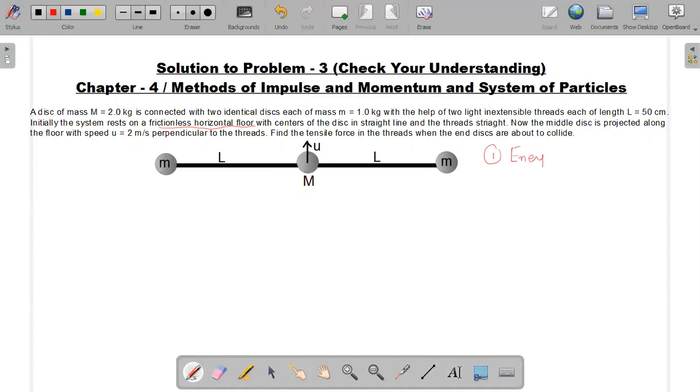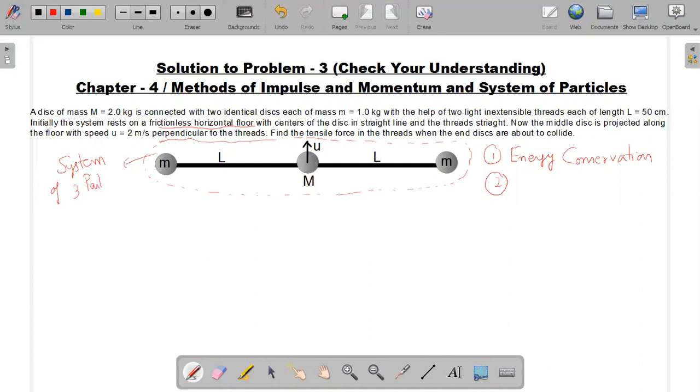The mechanical energy of the system will be conserved. That is energy conservation, principle one. And secondly, in the absence of friction, with the system on a horizontal surface, at any moment of time, if you consider all the three masses as a system of three particles